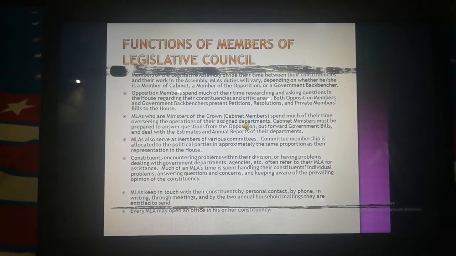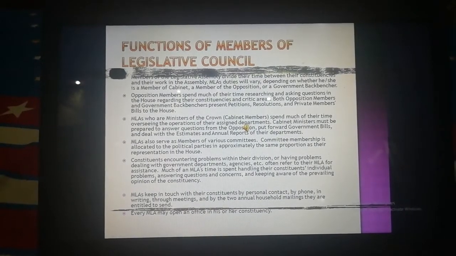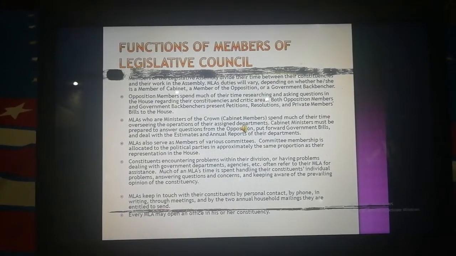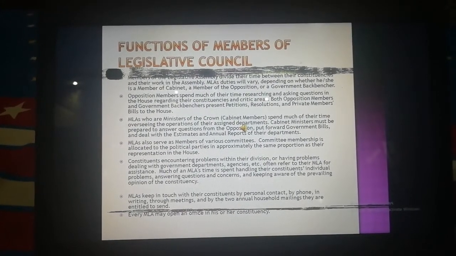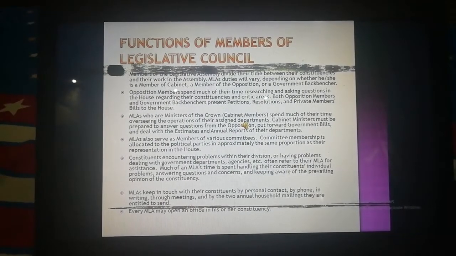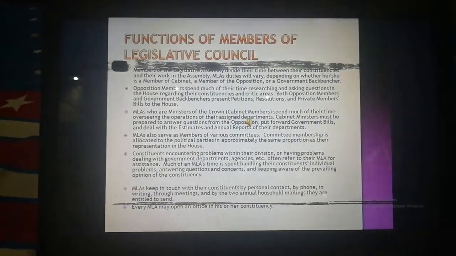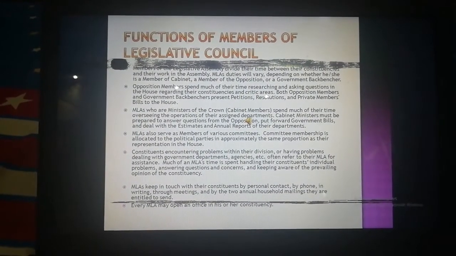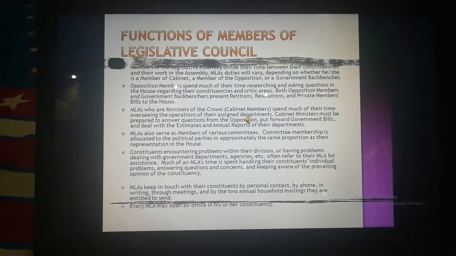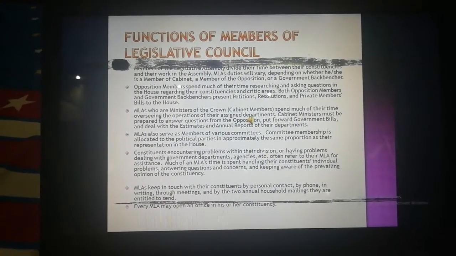MLAs who are ministers of the Crown spend much of their time overseeing the operations of their assigned departments. Cabinet ministers must be prepared to answer questions from the opposition, put forward government bills, and deal with the estimates and annual reports of their departments. MLAs also serve as members of various committees. Committee membership is allocated to the political parties in approximately the same proportion as their representation in the House. Constituents encountering problems with their division or having problems dealing with government departments, agencies, etc. often refer to their MLA for assistance.